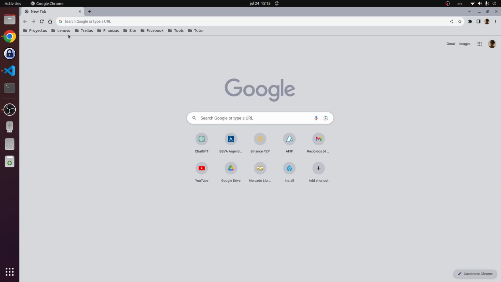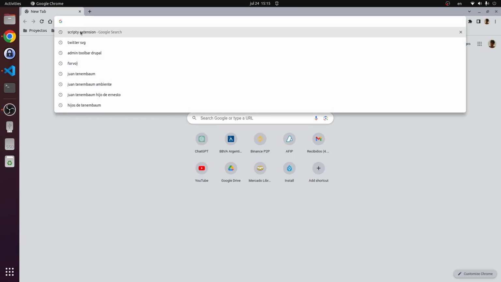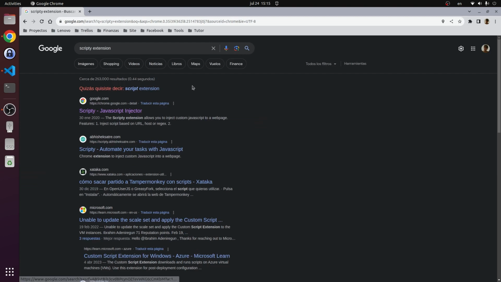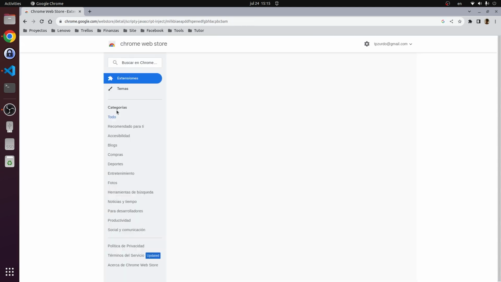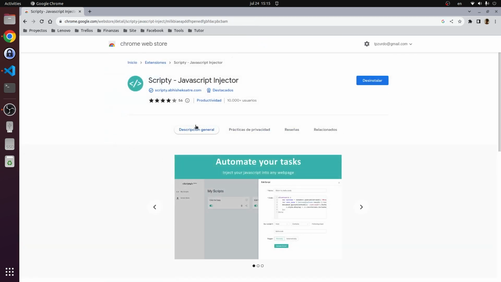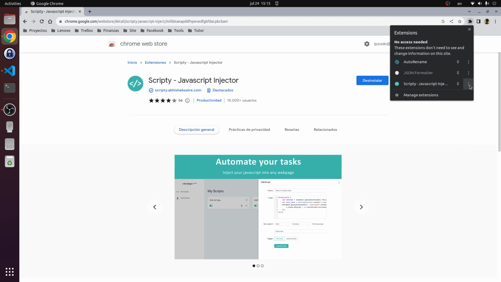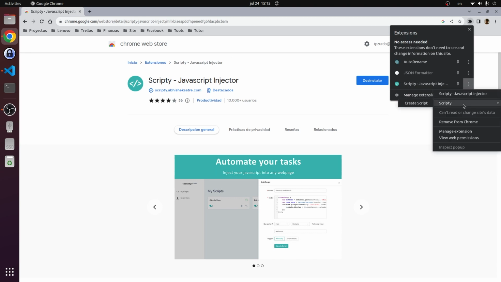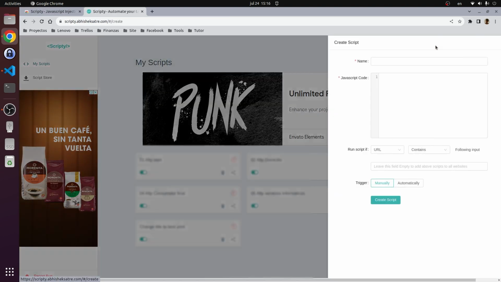First, we're going to open Chrome and search for the Scripty extension. Here it is, the Scripty JavaScript injector. Open JavaScript injector and install it in your Chrome. Then, if you have installed JavaScript injector, proceed to open the Scripty, create a script. Then add a new script.